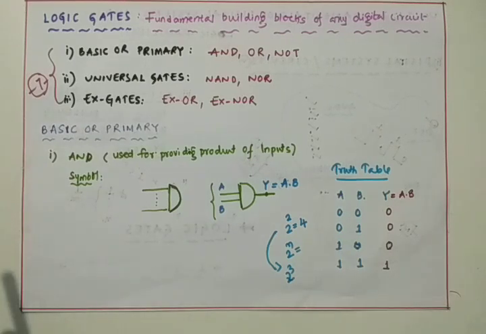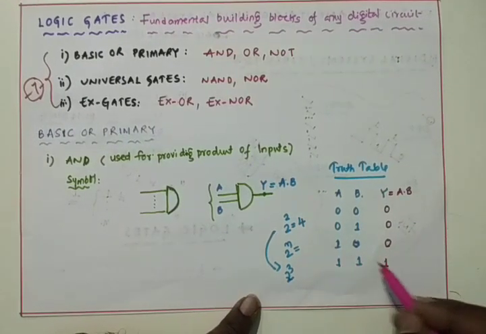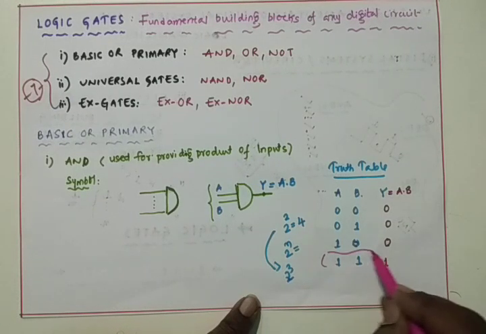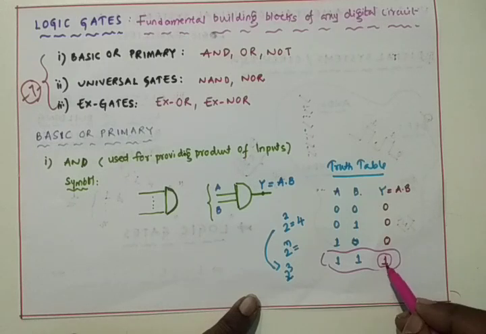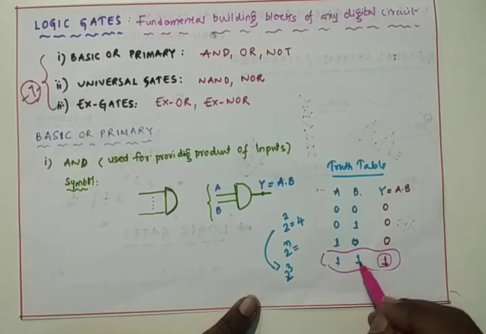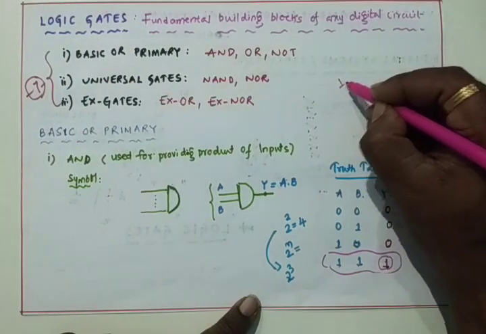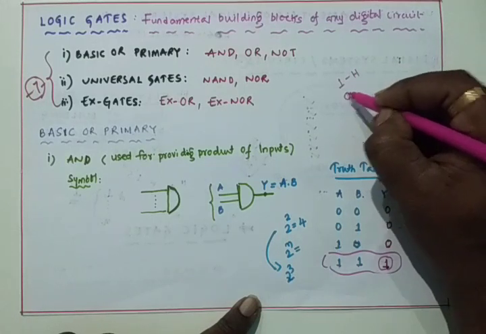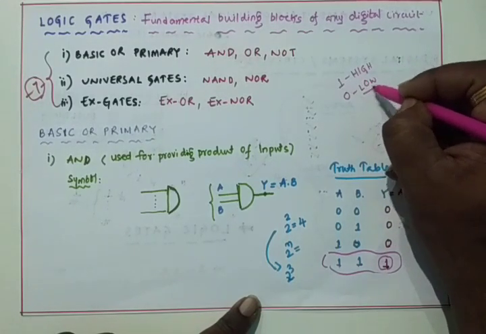Conclusion: you have to make the conclusion by seeing that the output line is 1. You have to remember this point. Here only the output is 1, due to both inputs being 1. Here you can call 1 high and 0 low.